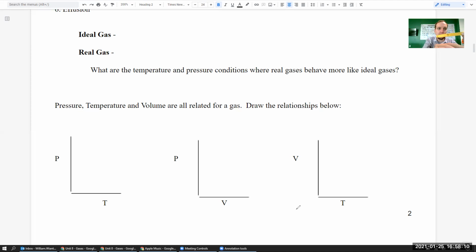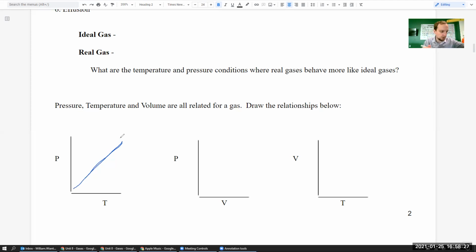So the way that we show this on a graph is that would be a direct relationship that's going to look something like this. Okay, so as temperature goes up, pressure goes up. As pressure goes up, temperature goes up, right? As temperature goes down, pressure goes down. They do the same thing. So that is a direct relationship.